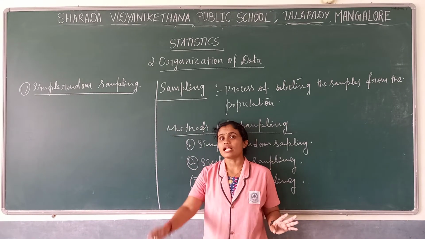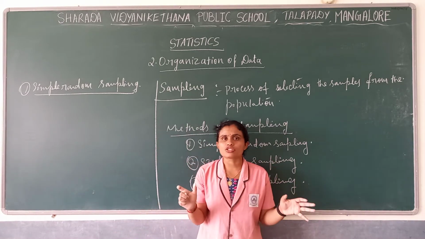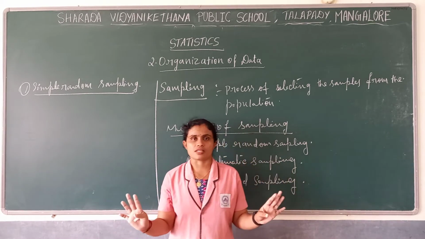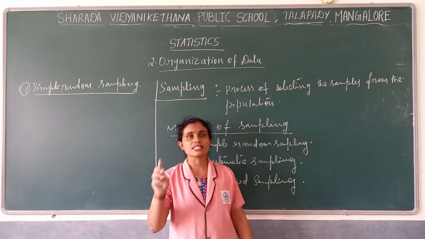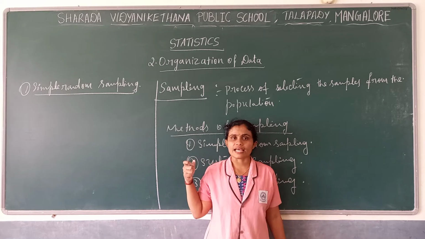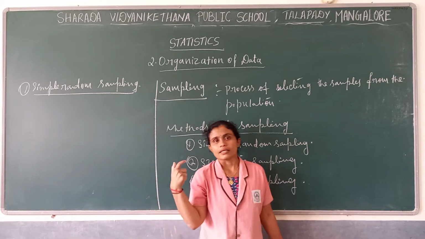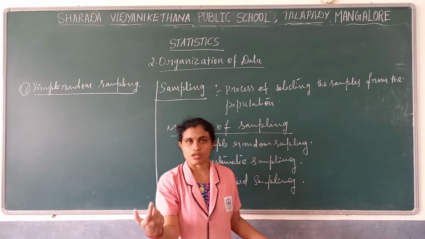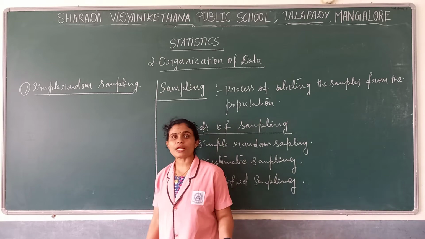For example, as I said, 100 students. All the 100 students have an equal chance of getting selected as a sample. Anyone may get that chance. So this is simple random sampling.